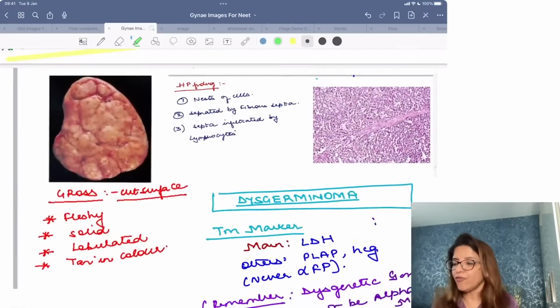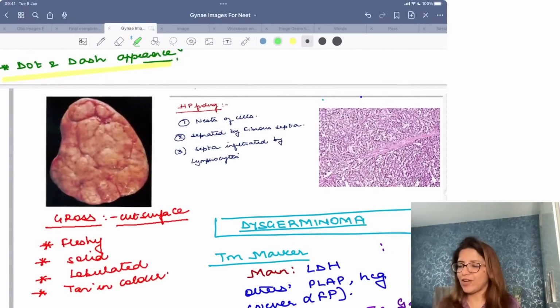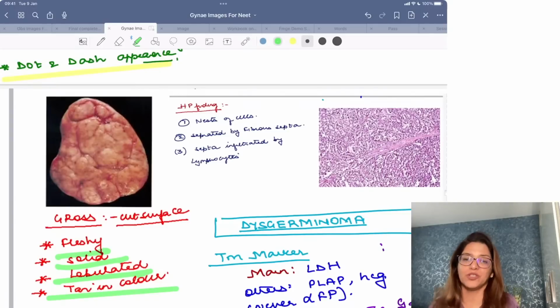Then, if you are getting a fleshy, solid, lobulated, tan color ovarian tumor, that means it's a dysgerminoma.